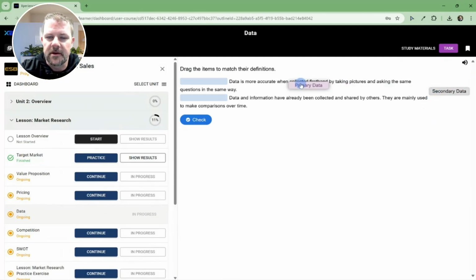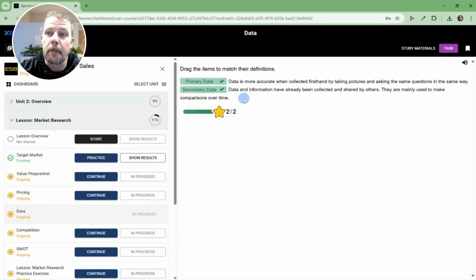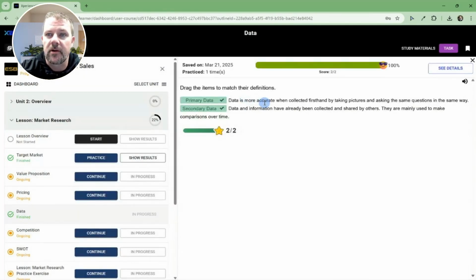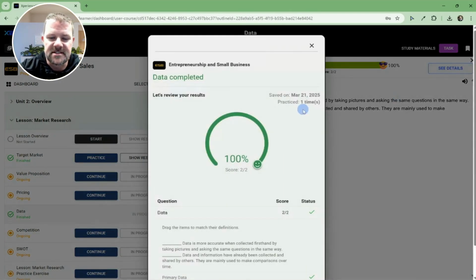From here, I'll come in and choose my answers. And then I'll click check and I'll get immediate feedback if I got this correct or incorrect. And it'll also give me a breakdown of how many times I practiced this. And if I need to retry, if my instructor has enabled the ability to retry, I can come back and I can do this activity again to get it right if I get it wrong the first time. I can click see details here to get a further breakdown.